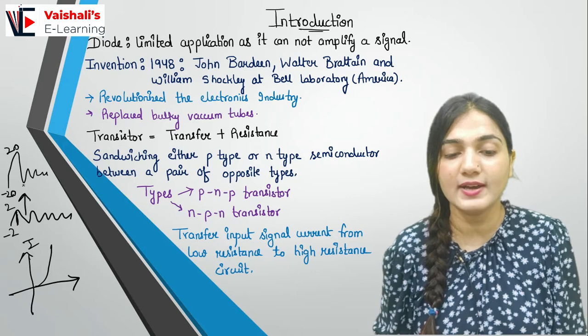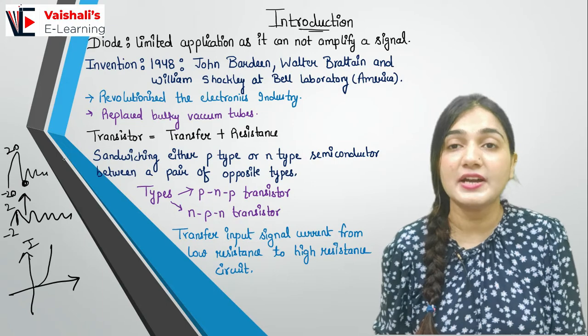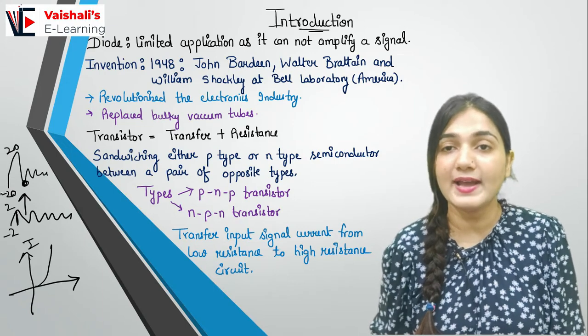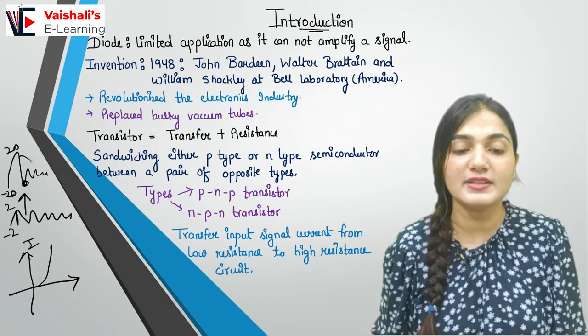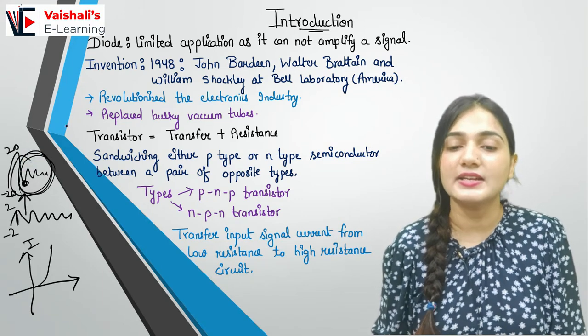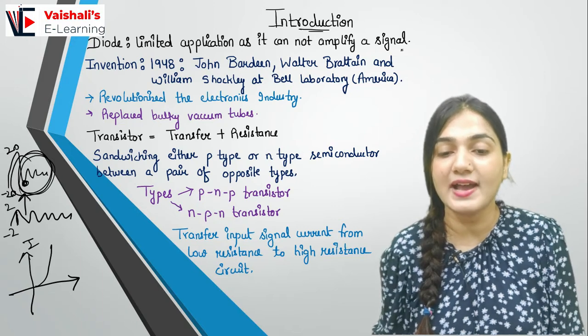When the diode is in forward bias, it will be amplifying to the highest level, so it is not actually preserving the characteristic of the signal. So the diode has limited application as it cannot amplify a signal.